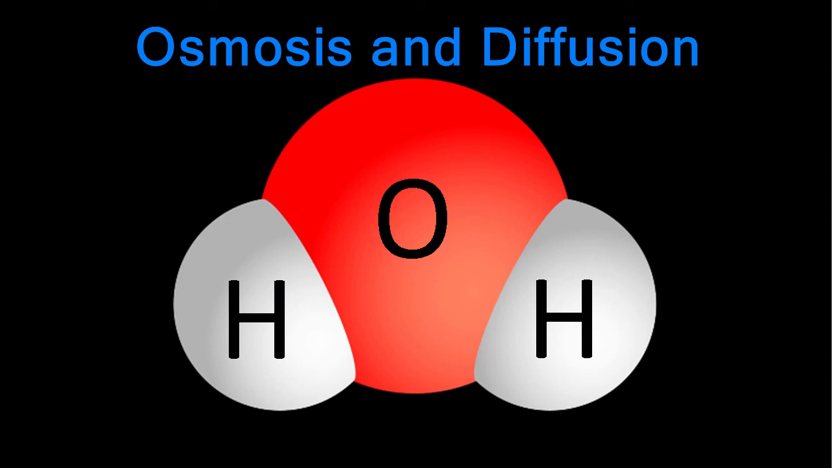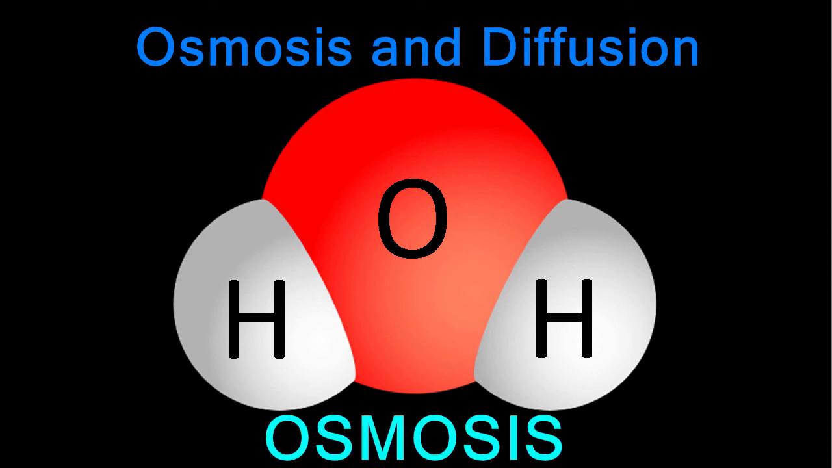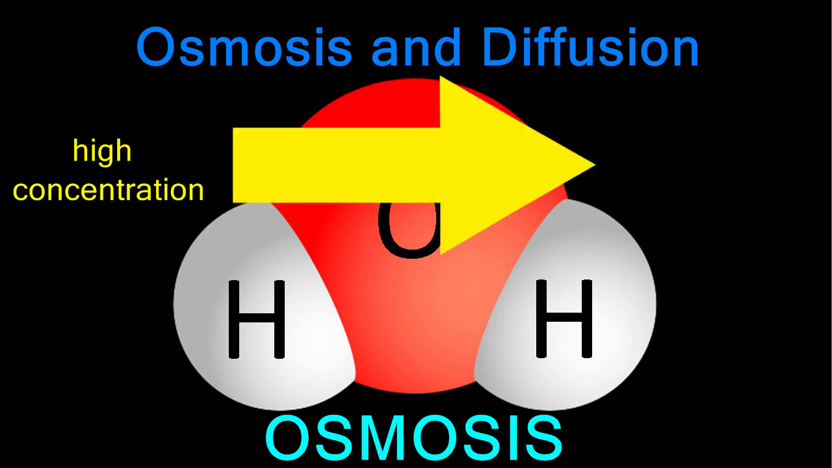Water is such an important molecule to life that it gets its own name for the process of diffusion. The diffusion of water is called osmosis. As in diffusion, osmosis always flows in the same direction, from an area of high concentration, where there are a lot of water molecules, to an area of low concentration of water molecules.